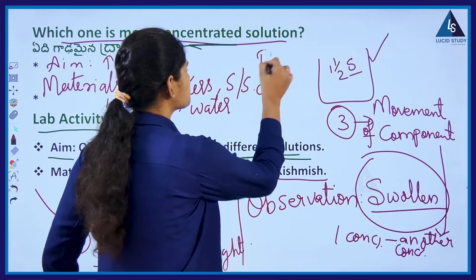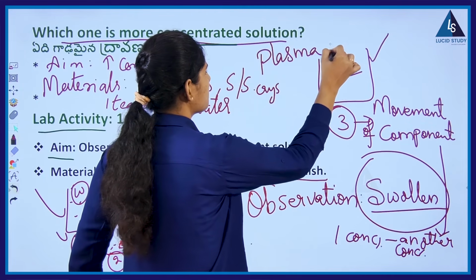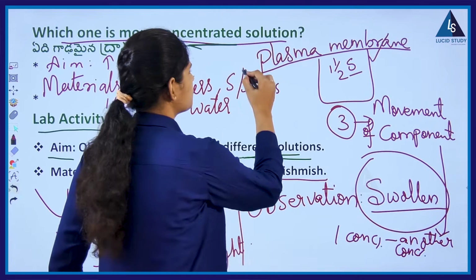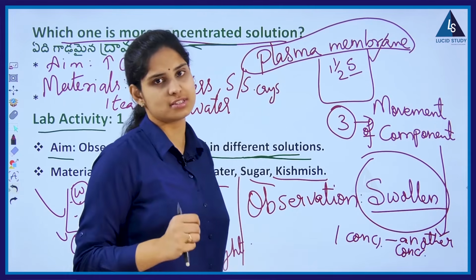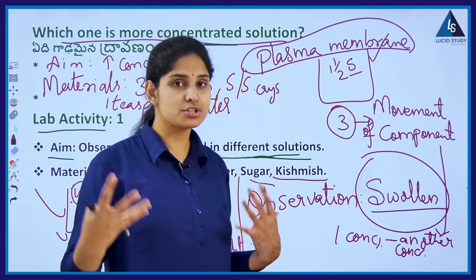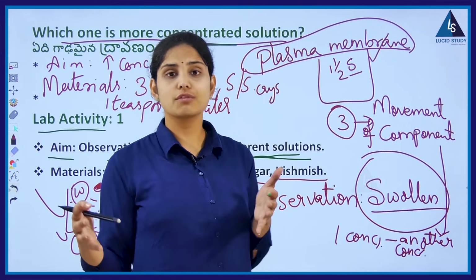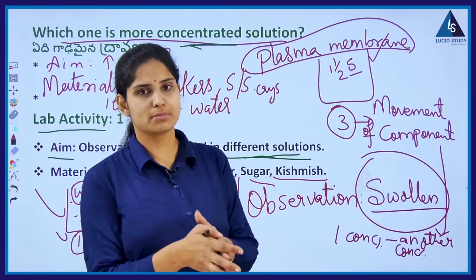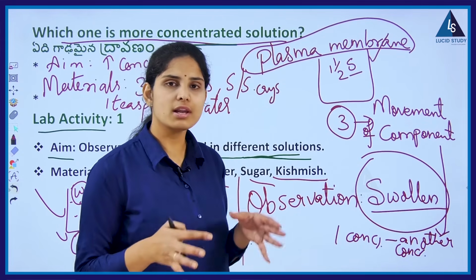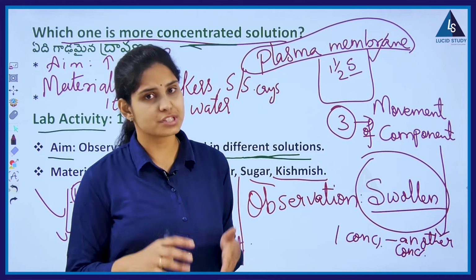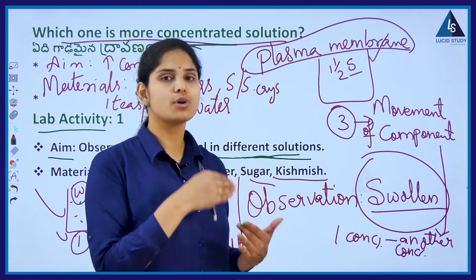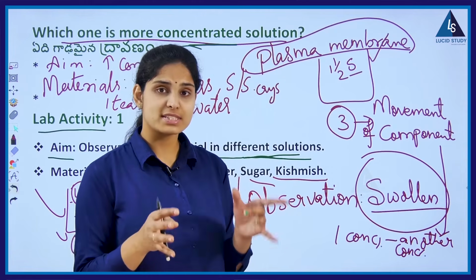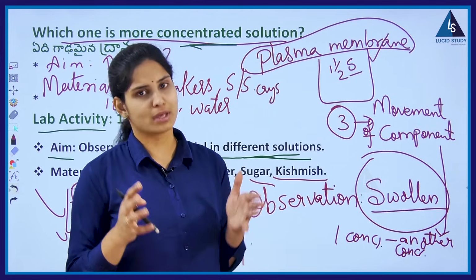Yes, here we are using the word plasma membrane. Now every living cell has a membrane in it which helps in the transfer of components. Do you remember, when we were talking about the first chapter, structure, the basic unit of life, the cell? There we spoke about the cell wall, cell membrane, nothing but plasma membrane, and they all help in the movement of some kind of concentrations, the inflow and outflow of some chemical substances. That we call permeability. Right, and we said that they are selectively permeable membranes.